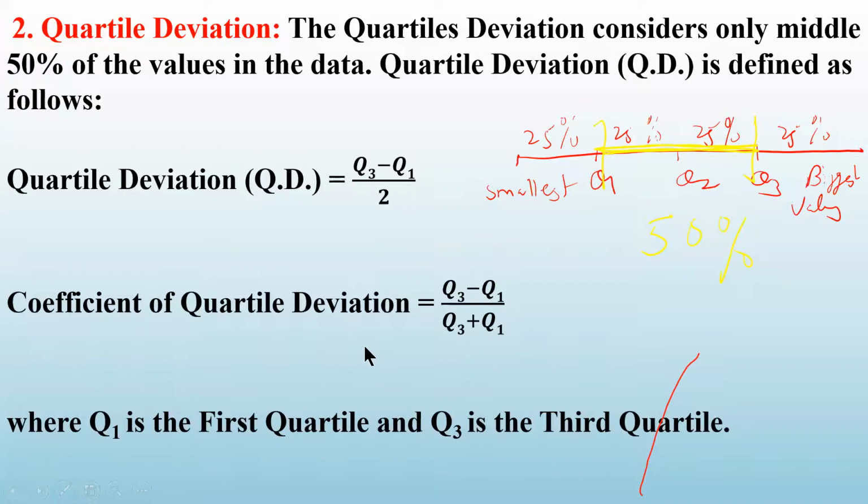And what is the coefficient of quartile deviation? It is Q3 minus Q1 divided by Q3 plus Q1. That is, instead of taking L minus S divided by L plus S, we are taking only Q3 minus Q1 divided by Q3 plus Q1. That's all. Okay. Where Q1 is the first quartile and Q3 is the third quartile. You already know how to calculate them. So let us solve one problem to illustrate this.